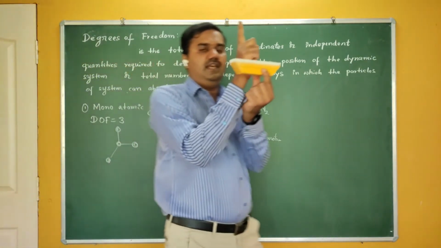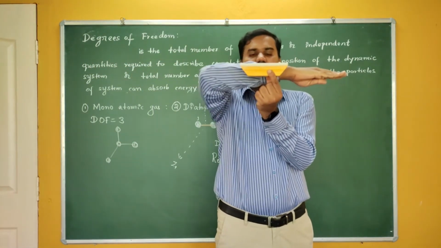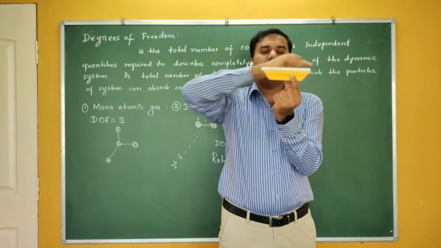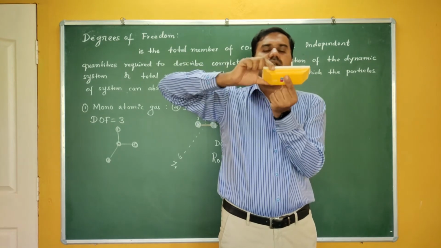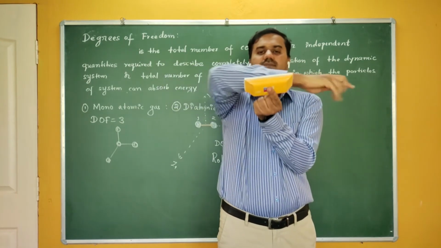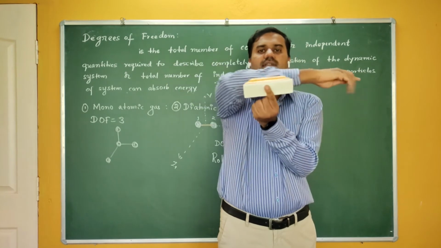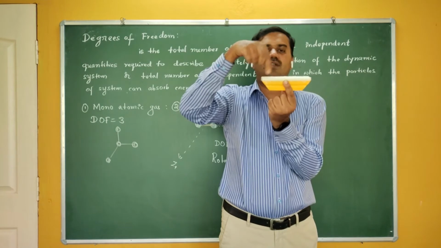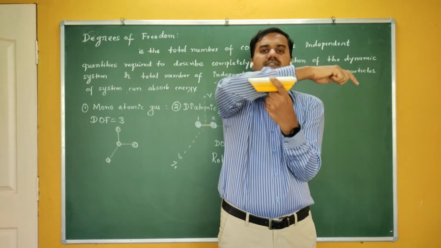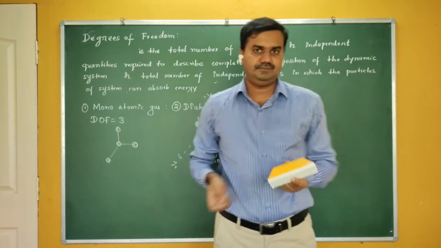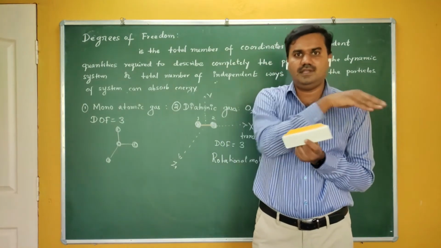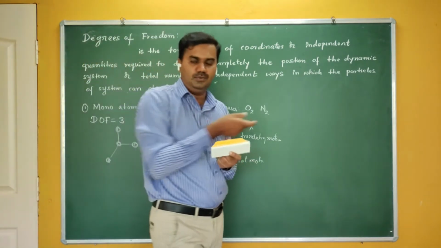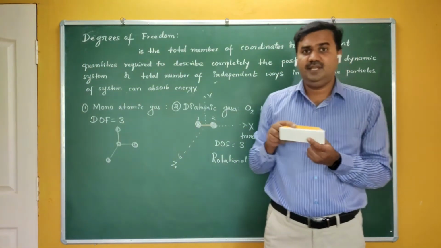Here again, there may be three possible directions. This is the x-axis, this is the y-axis, and this is the z-axis. If the molecule rotates along the x-axis, you can see there is no change in the position of the atoms. This is the position of atom 1, this is the position of atom 2. If it rotates like this, their position remains the same. This is not a degree of freedom. The position is not changing. There is no new coordinate to represent the position here.